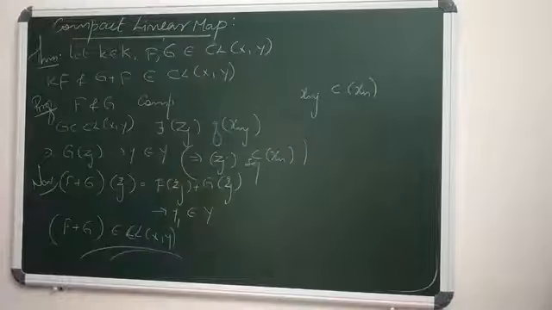So the addition of two compact linear maps is also a compact linear map, as well as the scalar multiple of a compact linear map is also a compact linear map.